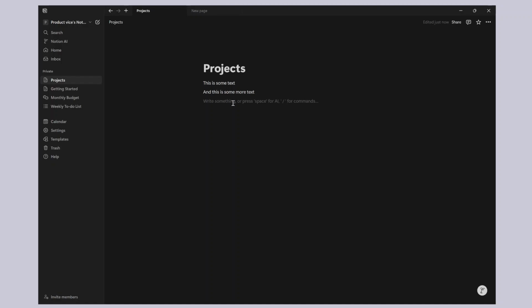Now you might wonder, how do I know what types of blocks I can make? It's pretty simple. It's a very common shortcut that people use, which is hitting the forward slash. If you hit the forward slash, you will see all kinds of blocks that you can make on Notion itself. The most basic form is text. You can make another page, you can make to-do lists, which are basically checkboxes. You can make different kinds of headings. There are three types of headings, heading 1, 2, 3. There are tables, and as I said, one of the things will be databases. That can also be one of your block items, right?